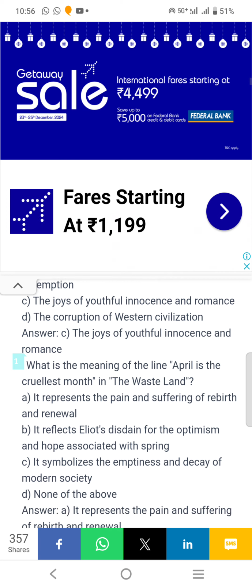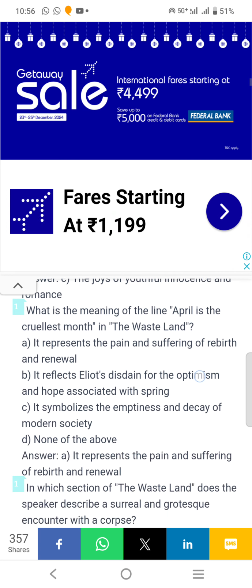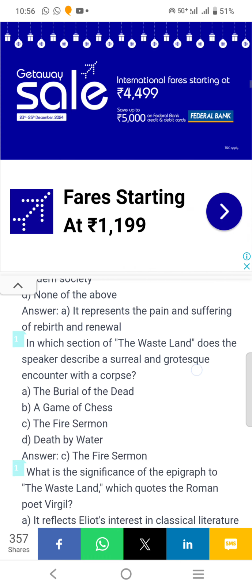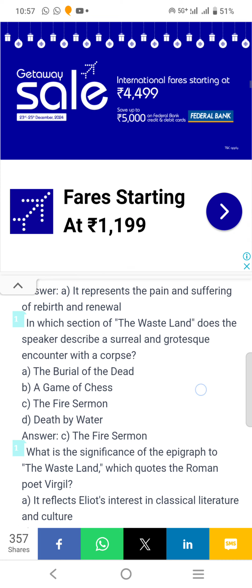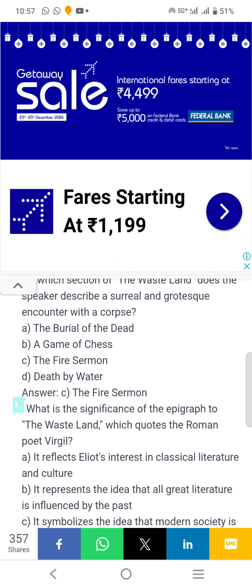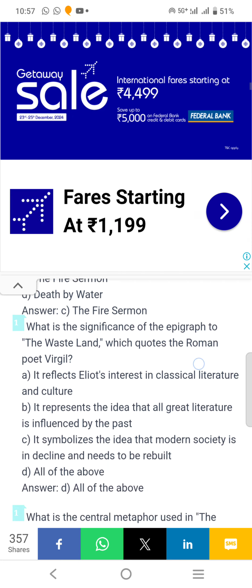What is the meaning of the line "April is the cruelest month" in The Waste Land? Answer is A. It represents the pain and suffering of rebirth and renewal. In which section of The Waste Land does the speaker describe a surreal and grotesque encounter with a corpse? The Fire Sermon. What is the significance of the epigraph to The Waste Land, which quotes the Roman poet Virgil? Answer D. All of the above.